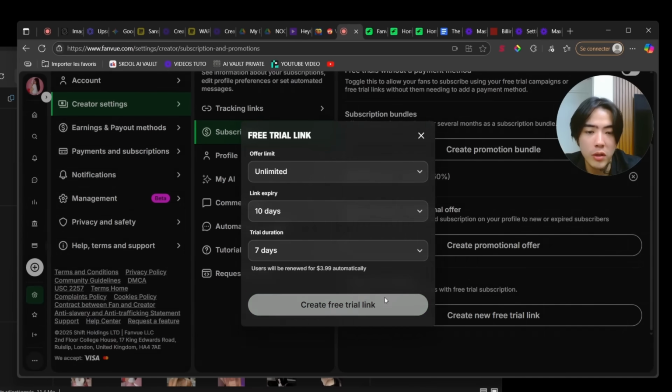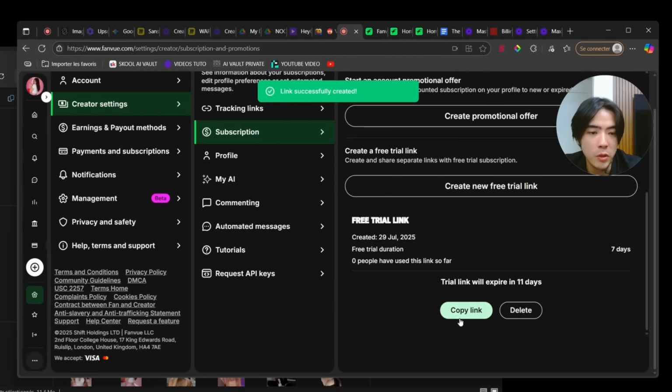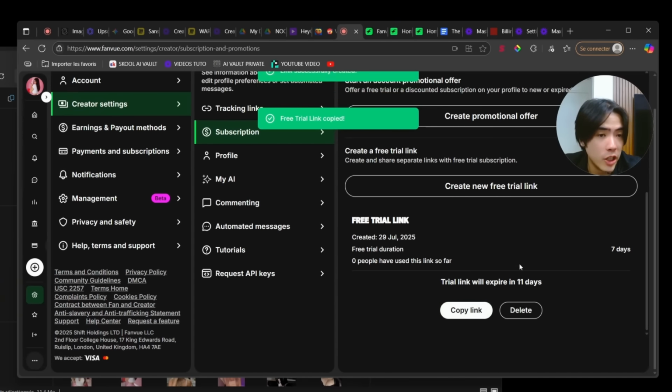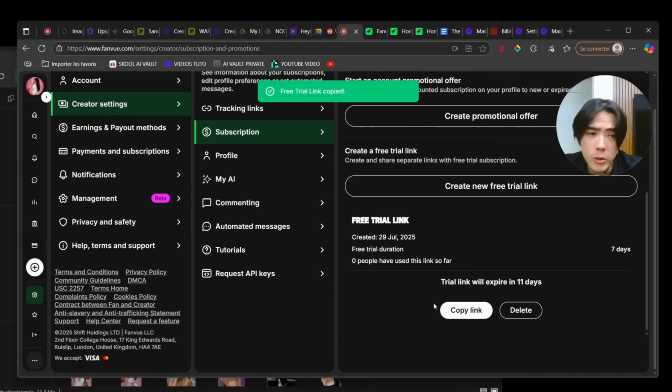This free trial, create the free trial link. But what you should be doing is copy paste it. Let's say on IG, you make a story at like 6 p.m., when people are coming back from their jobs and they're pretty tired. They just want to relax talking to a pretty girl. You make a provocative story on IG. You copy paste this link and you put a text saying, you know what, only the first 10 people will have a free trial.